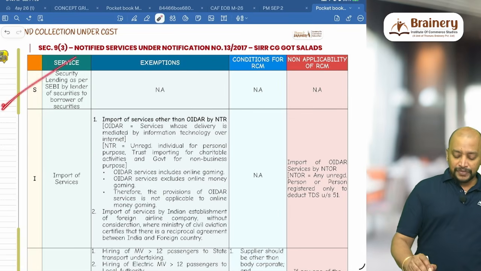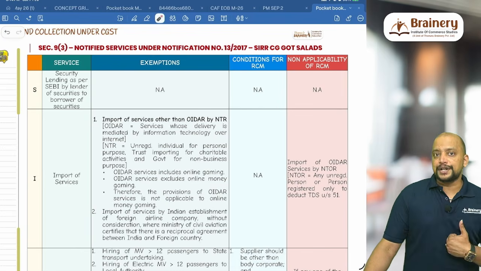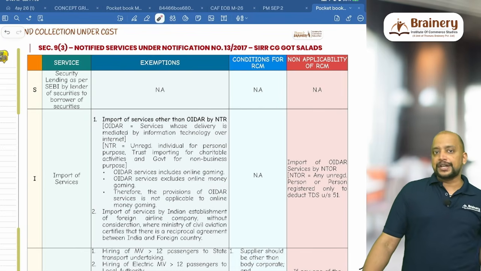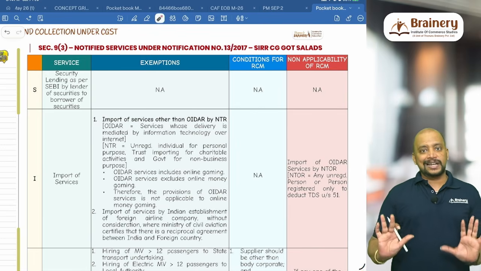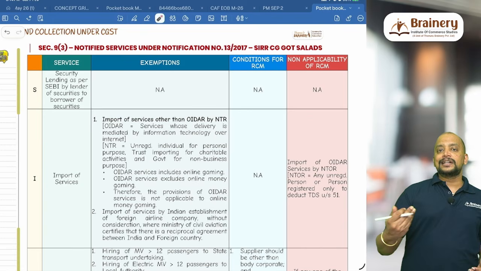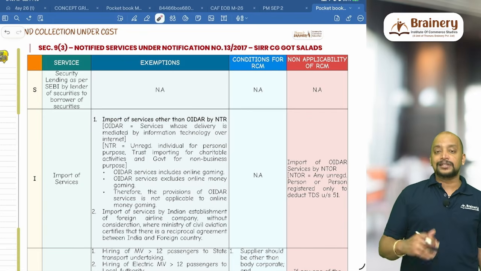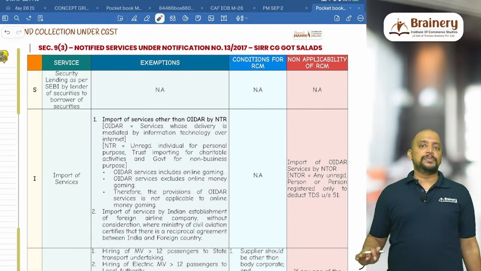Okay, so first, security lending services. Who is the supplier? Lender of the securities. Who is the recipient? Borrower of the securities. So in that case, who should pay GST? The borrower has to pay GST under RCM. This particular security lending is covered under the scheme of SEBI, wherein it usually happens through the stock exchange. We don't have any exemption with respect to this, no condition for RCM, no non-applicability of RCM.